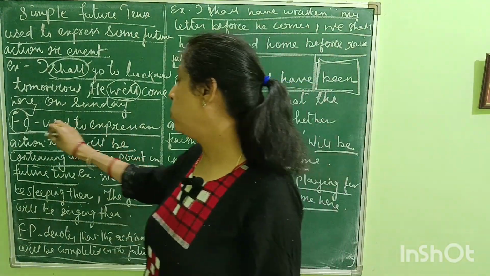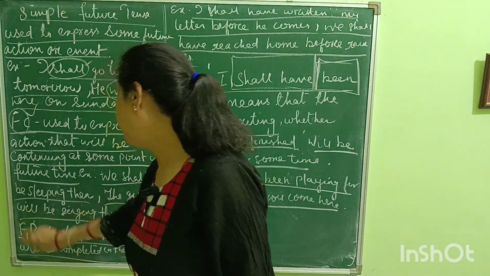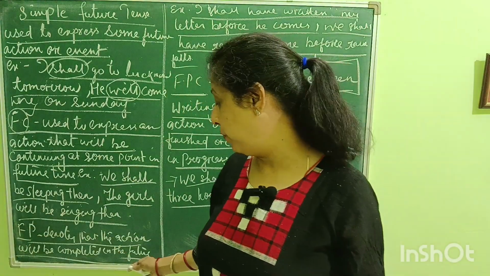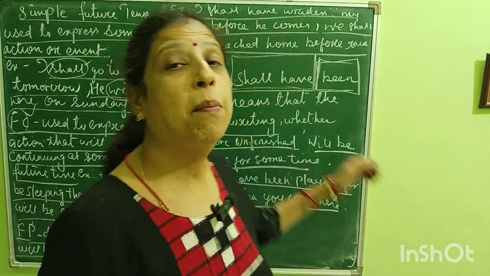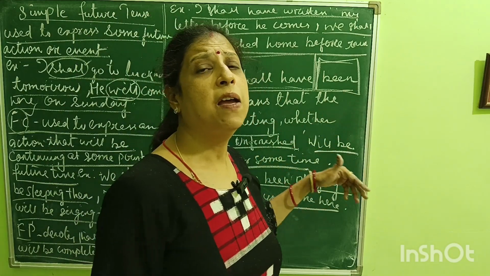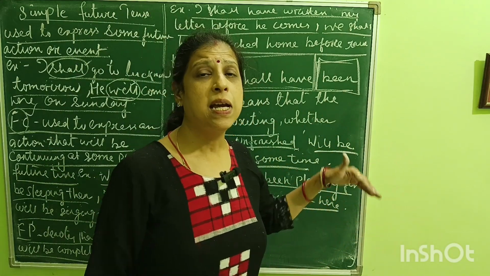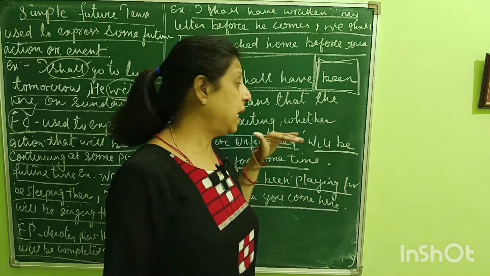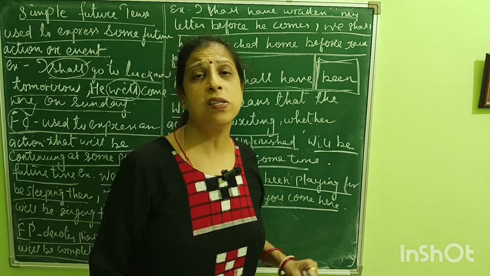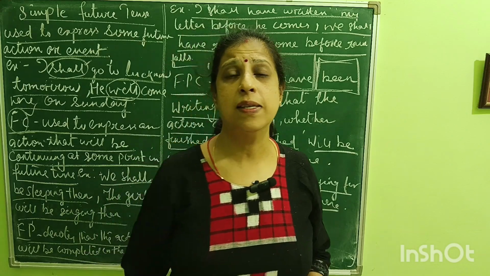Future perfect denotes that the action is already completed in the future. But future perfect continuous, whether your work remains finished or unfinished, at some point of time in the future, the work will be in progress. So this is all about future tense.